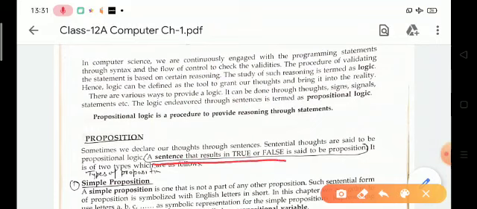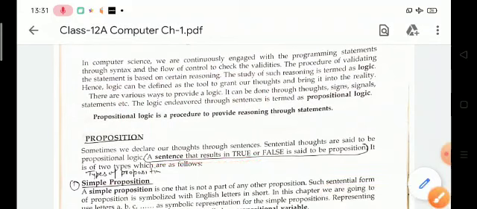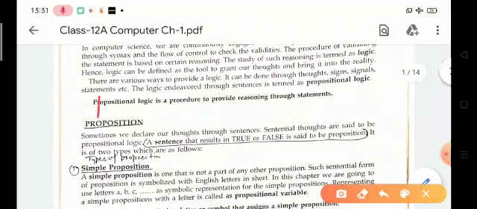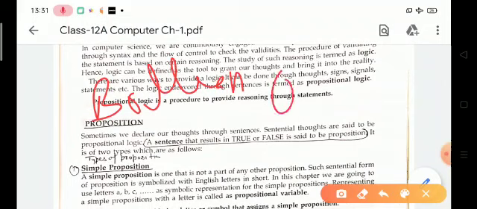is said to be a proposition. There are some basic facts about propositional logic. Propositional logic is also called Boolean logic, as it works on 0 and 1. 0 stands for false and 1 means true.